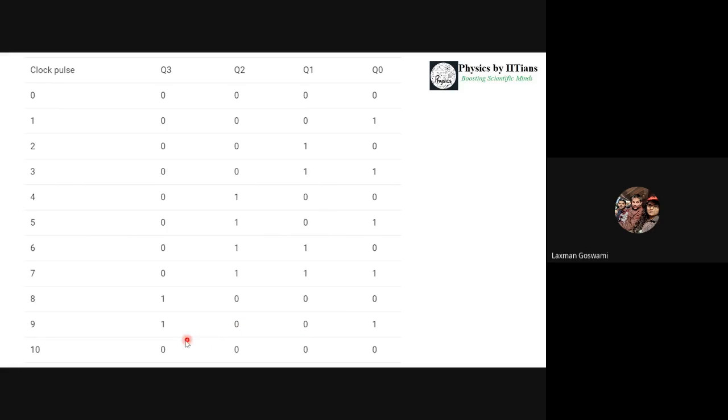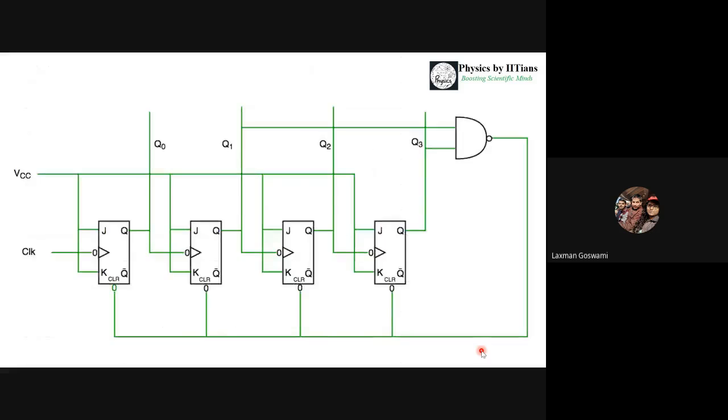We don't want to count at 10. We want that after this, that is at 1 0 1 0, it should go to 0. So we will put a condition in our circuit such that when our flip flop outputs are 1 0 1 0, this should reset to 0. So this will be done like this.